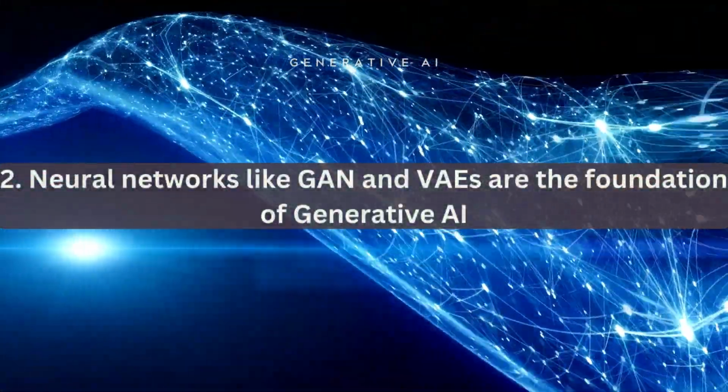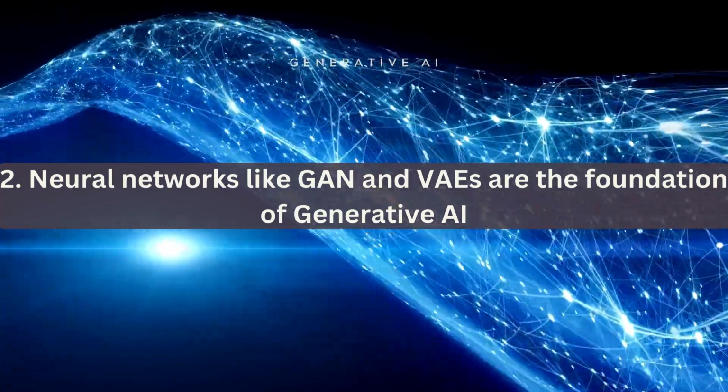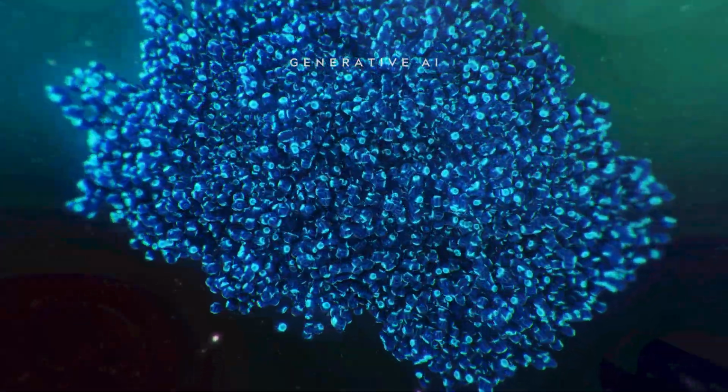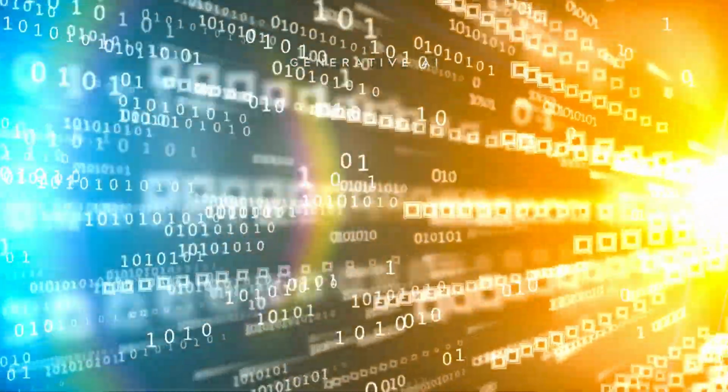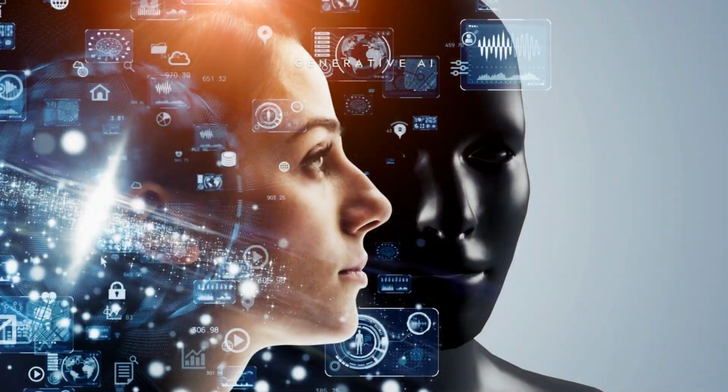The core of generative AI is neural networks, which are inspired by the structure and function of the human brain. Two popular design infrastructures driving generative AI's capabilities are Generative Adversarial Networks and Variational Autoencoders.